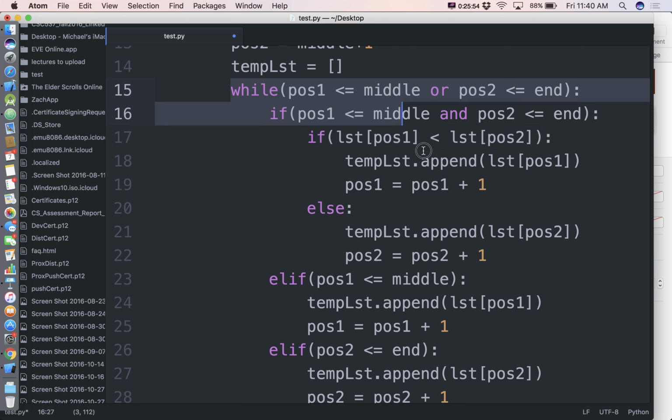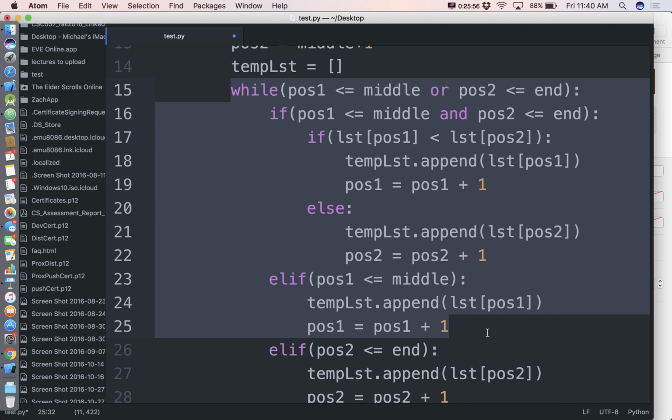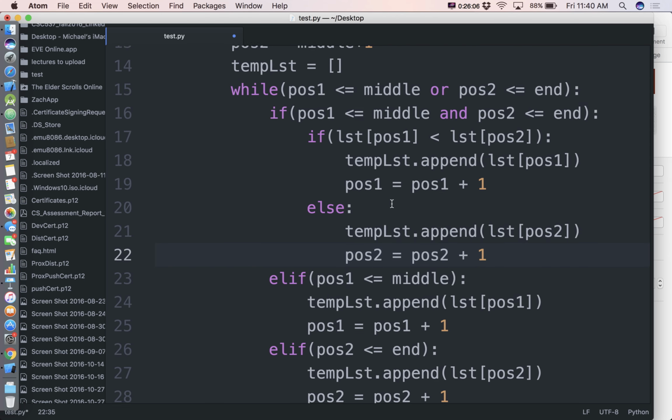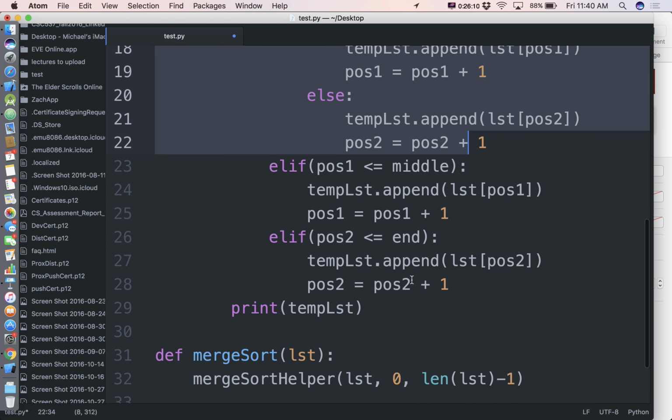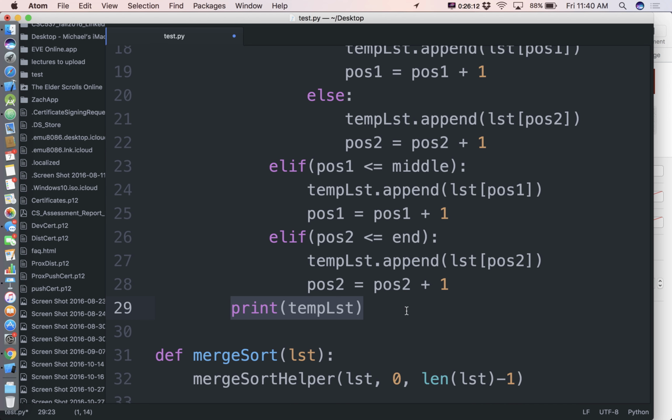Okay. Now we can certainly shorten this merge step if we kind of move some of those if statements together with ands and stuff like that. But I wanted to keep it pretty separated. So this I think is easier to follow, even though it is longer. So this is the stuff we just did. At the very end, I'm just going to print out a bunch of temp lists. These are not merged back in yet. So what we should see is a whole bunch of different size lists that are in the correct order. Okay, if our pick winner part of our algorithm is correct.